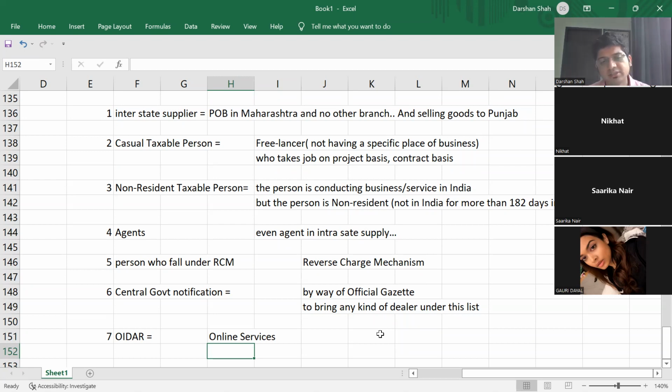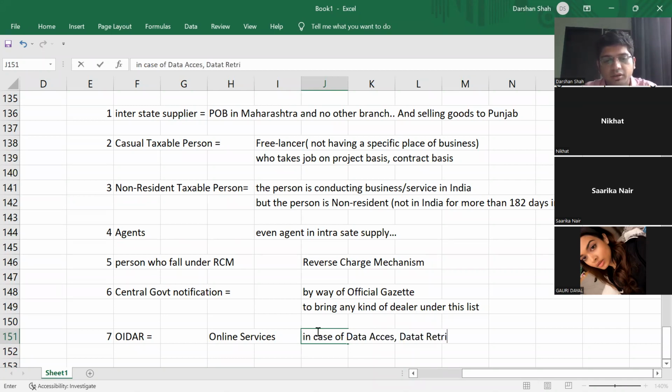So online services in the nature of data access, data retrieval, etc. Basically, anyone providing online service has to get themselves registered under this.